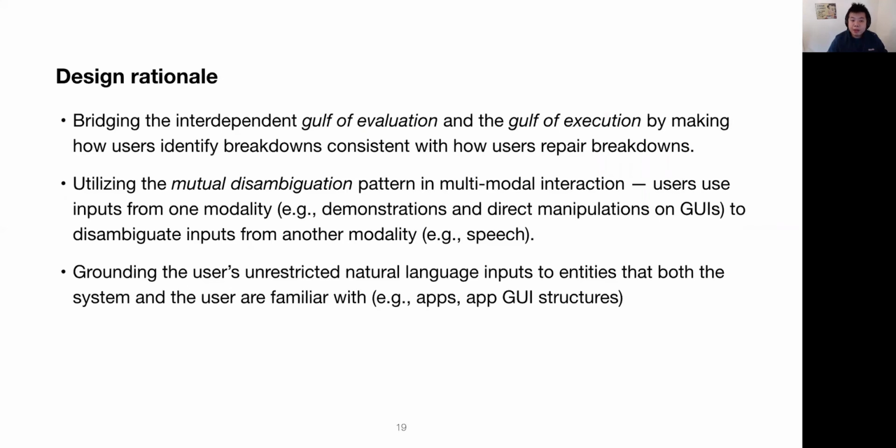There are 3 key points in our design rationale. First, we try to bridge the interdependent gulf of evaluation and gulf of execution by making how users identify breakdowns consistent with how users repair breakdowns. Second, we use the mutual disambiguation pattern in multi-modal interaction by having the user direct manipulate GUIs to disambiguate their spoken natural language inputs. Third, we use the apps and app screenshots as a medium to help grounding the user's unrestricted natural language inputs to something that both the user and the system are familiar with.